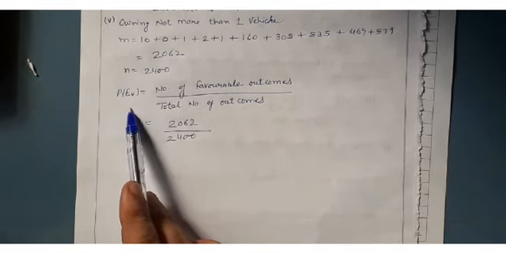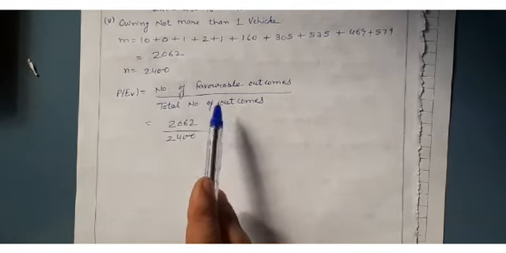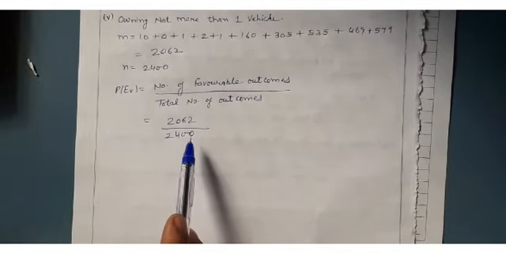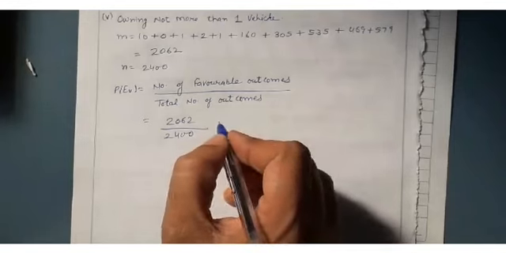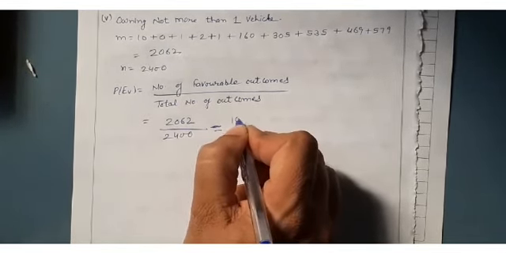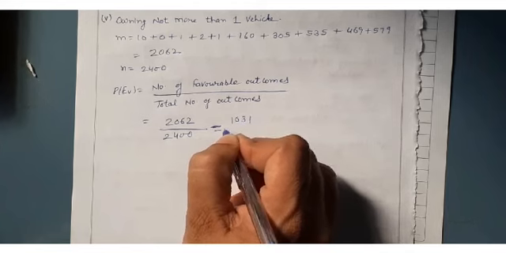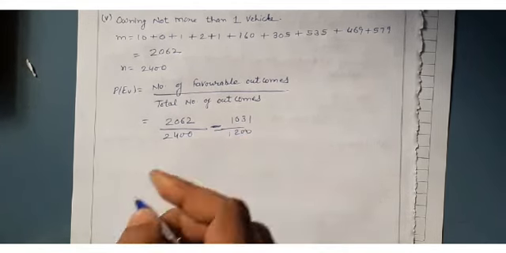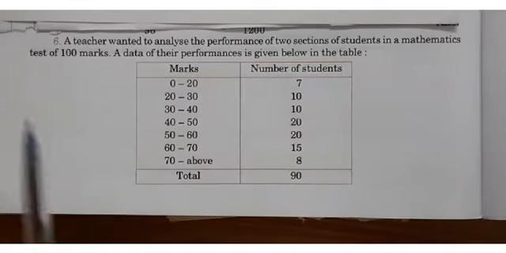Then what is the formula probability? Number of favorable outcomes upon total number of outcomes, 2062 upon 2,400. If you simplify, you will get 1031 upon 1200.